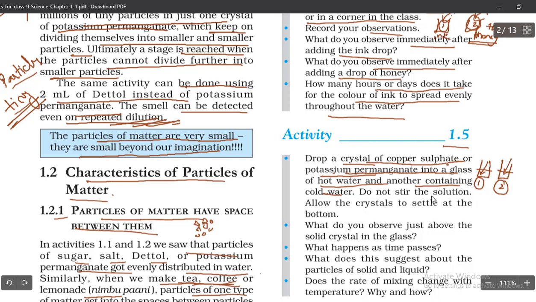What you are going to see. Allow the crystals to settle at the bottom. You are not going to mix it, okay? You are just going to drop it. You are not going to stir it or mix it. Stirring is nothing but mixing, okay? And you are going to allow the setup so that the crystals settle at the bottom of the beakers. What do you observe just above the solid crystal in the glass?